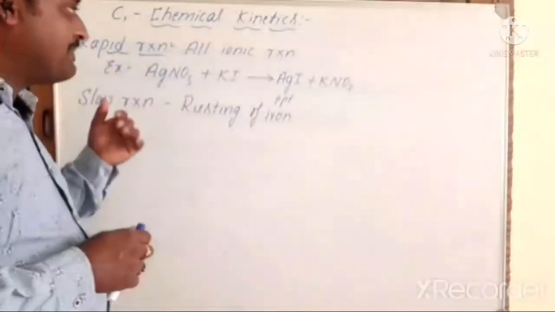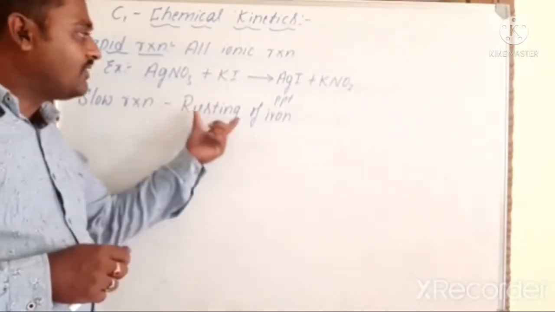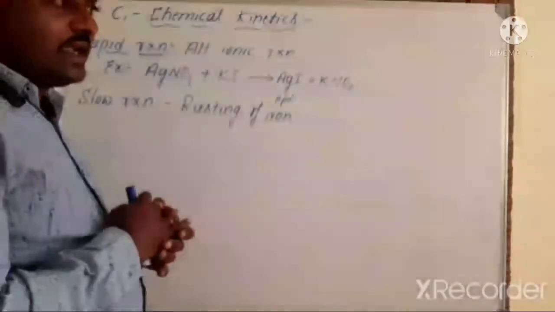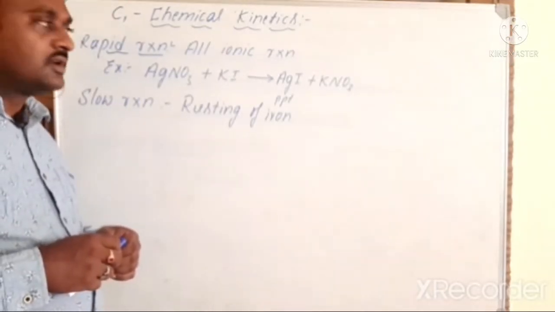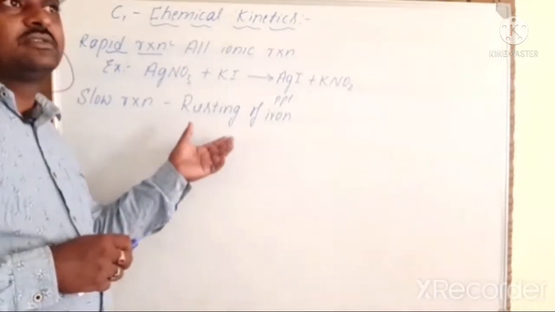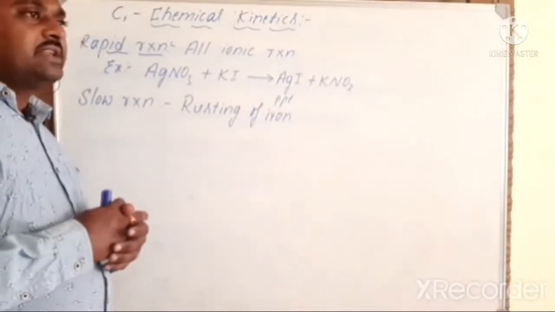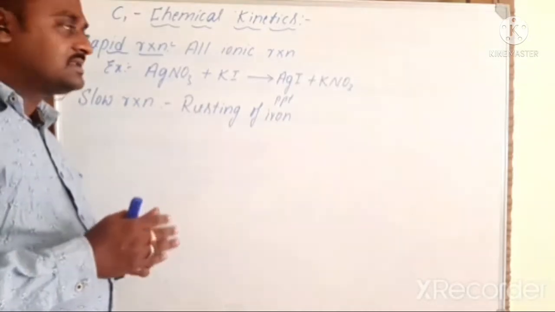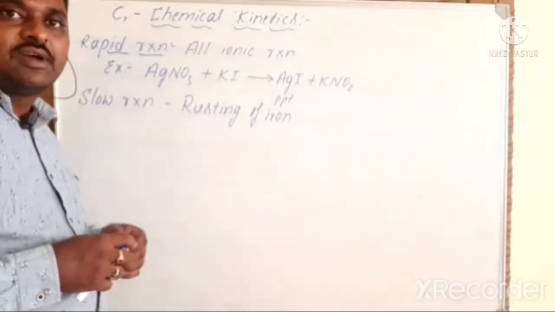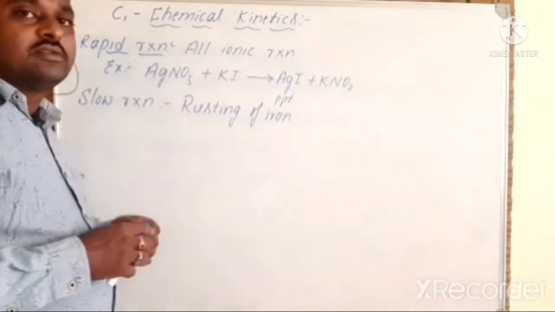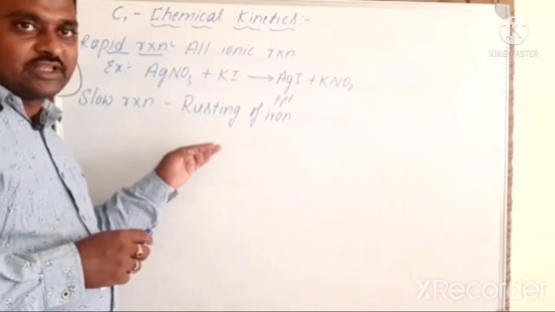In the same manner, very slow reactions, that is the rusting of iron. Actually, in your daily life you will observe that if you throw a piece of iron metal outside to rust, it needs at least 3 to 4 days. Correct, no? Such types of reactions need a lot of time, hence we also can't study these reactions in chemical kinetics. But we learn the reactions that take place at moderate speed. Okay.